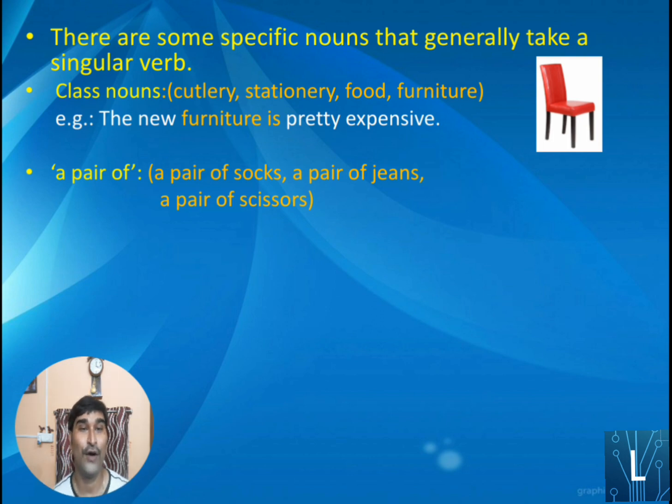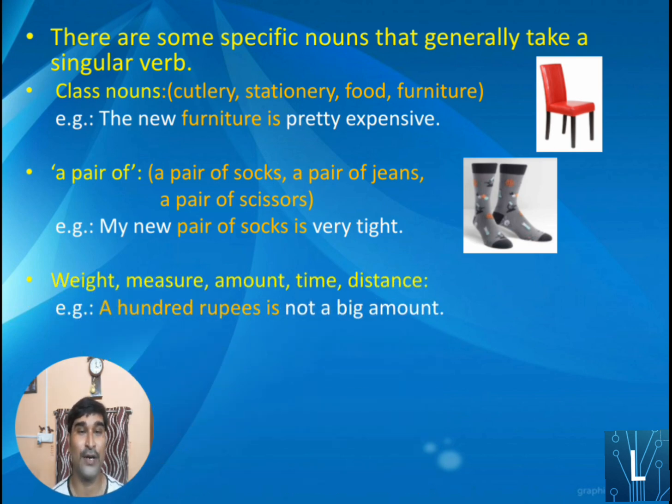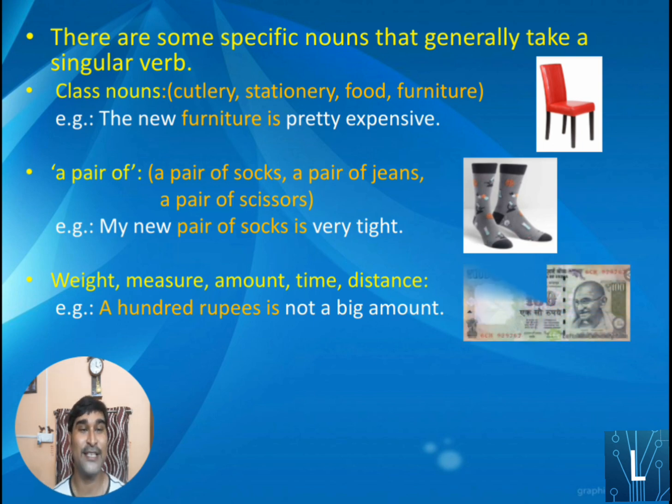Next one, a pair of socks, a pair of jeans, a pair of scissors. A pair indicates singular number. That's why a singular verb will always come. For example, my new pair of socks is very tight. A pair of socks, actually a pair indicates singular number, that's why is. Next one, weight, measure, amount, time, distance, all stand for singular number. Just as the first one, 100 rupees is not a big amount. Rupees looks plural, but the meaning is that 100 rupees stands for a singular amount. That's why is not a big amount.